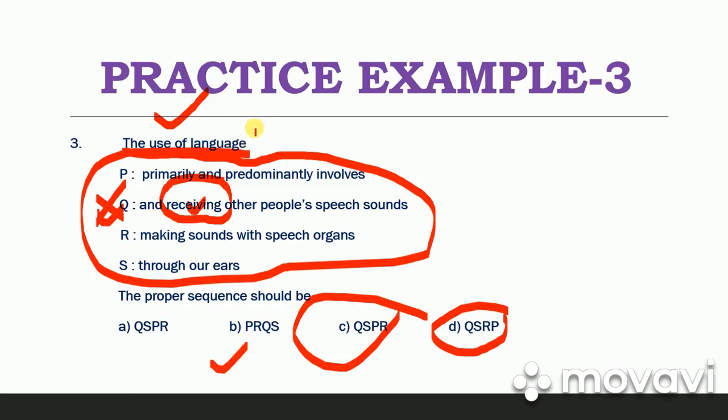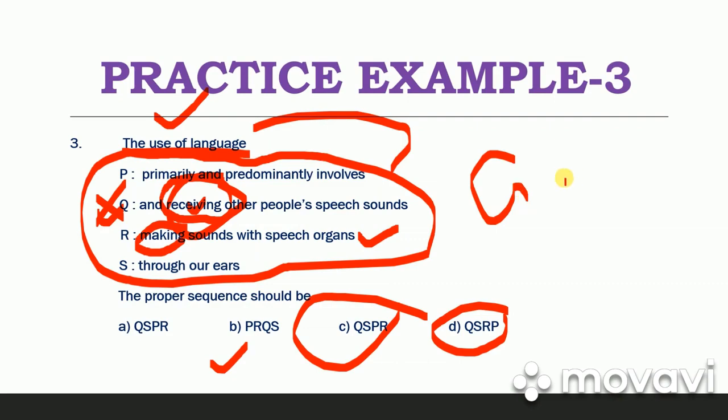भाषा का जो उपयोग होता है वो प्राइमरीली और प्रीडोमिनेंटली किन चीजों को इन्वॉल्व करता है? वो इन्वॉल्व करता है making sounds with speech organs. हमारी जो भाषा के भाषिक अवयव हैं, जो स्पीच ऑर्गन्स हैं, माउथ, टंग, लिप्स, अपर पैलेट, all mouth organs are our speech organs, making sounds with speech organs and receiving. Here we can observe that making is a gerund, receiving is also a gerund. So making and receiving, this is now the correct sequence.